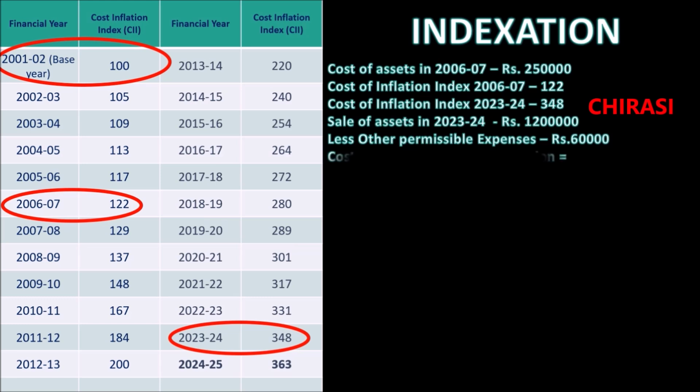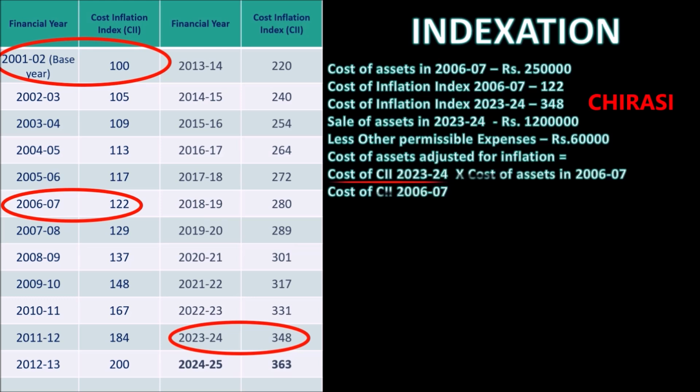So the cost of assets, let us first see the cost of assets adjusted for inflation. The formula is the CII as on 2023-24 divided by the CII as on 2006-07 into the cost of assets in 2006-2007. So it is 348 by 122 into 2,50,000.